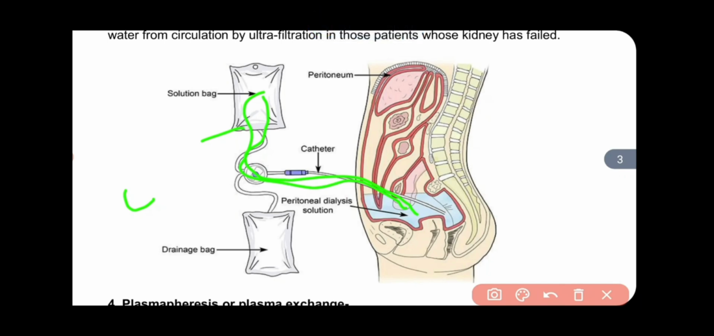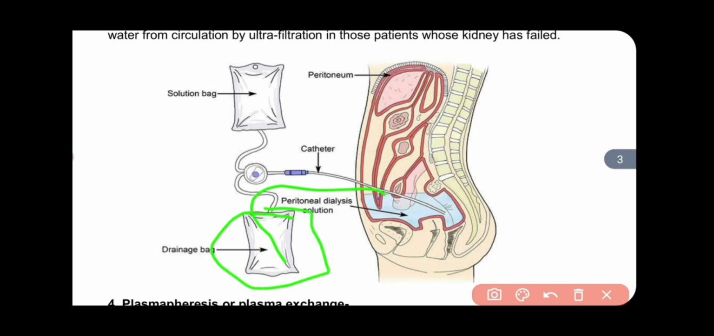After 1 hour, or after 20 minutes, we close this side clamp and open the empty bag clamp. The fluid drains into this bag, so the waste material is collected in the empty bag. So this is the procedure where we fill the peritoneum, and after dwelling, we drain the waste product into the empty bag.